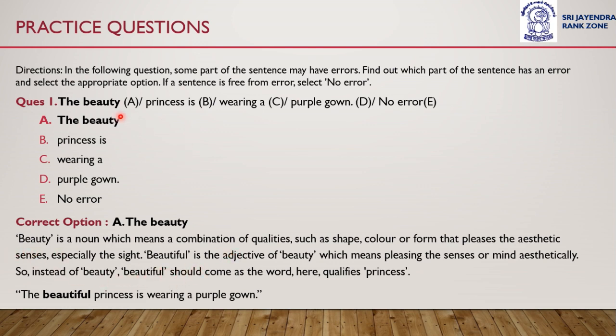Beauty is a noun, therefore it cannot be used here to qualify the word princess. We must use an adjective that is beautiful, which means pleasing senses or mind aesthetically. Beautiful is an adjective and it qualifies the quality of the princess. Okay, therefore the beauty is the error here and option A is correct. Let us move on to question number 2. I hope you have understood how we were able to narrow down our option to option A.